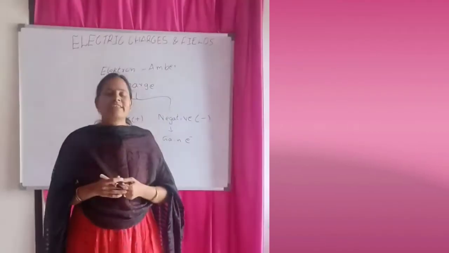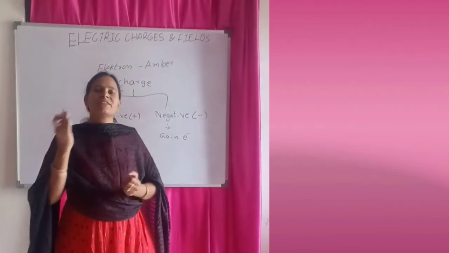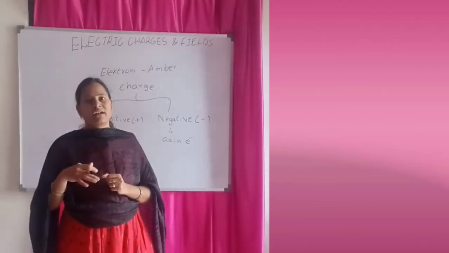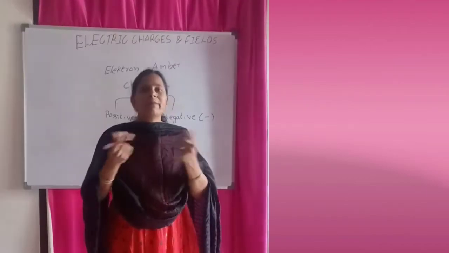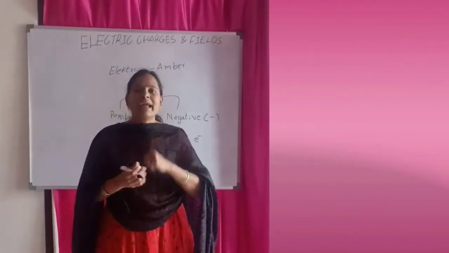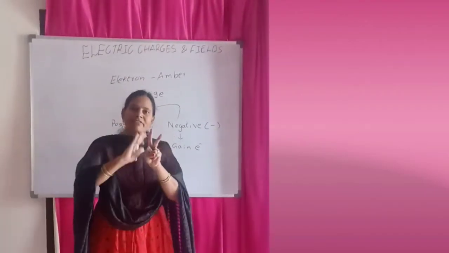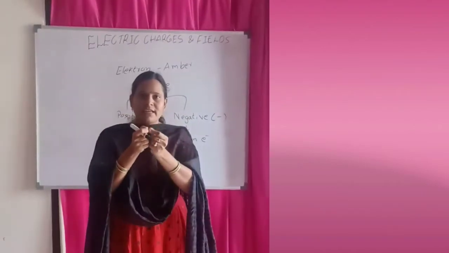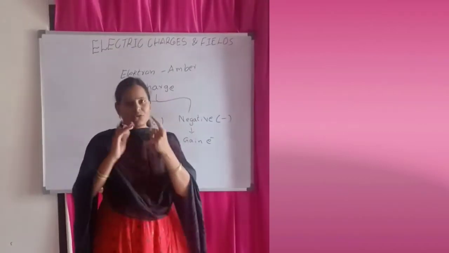Here I am giving one more example for you. When you take two glass rods and rub them with a woolen cloth or silk cloth for some time, and after removing the cloth, when you bring the two glass rods near each other, they will repel, and when you bring the woolen cloth near the glass rod, it will attract. So in this activity you have to observe that two glass rods rubbed with the woolen cloth repel each other, and a glass rod and the woolen cloth attract. So this is one activity.